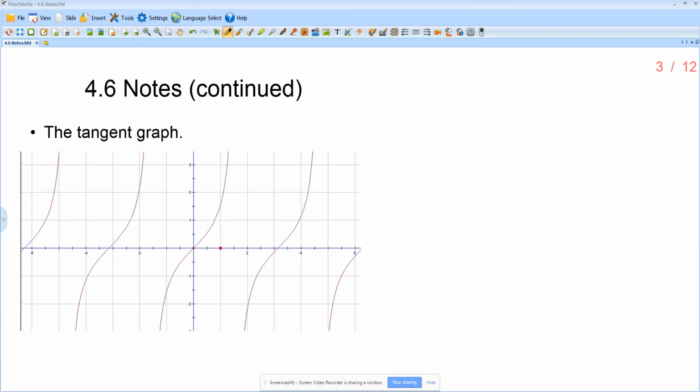So then just an idea of what the tangent graph looks like. Here's our tangent graph. If we were starting at something like 0 and going to something like pi, which is 3.14, our y values go 0, 1, undefined, -1, and 0.